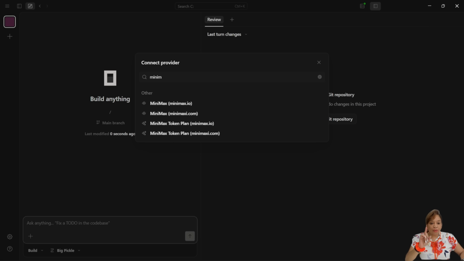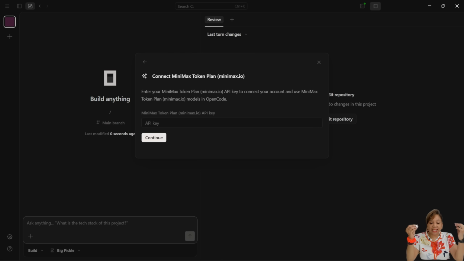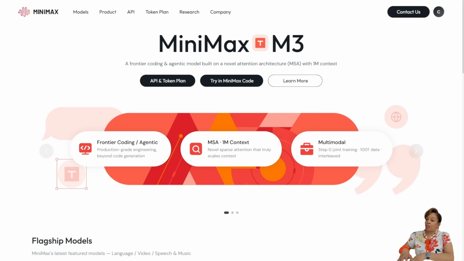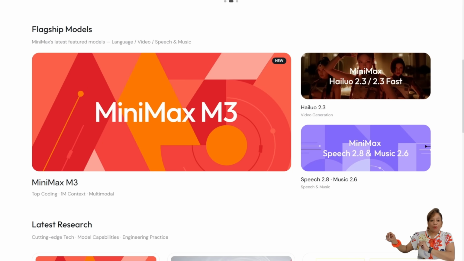The way I can do that is I have to get a key, all right? The API key. So to get that, I go to my MiniMax website. I go there and I get the key, okay? API and token plan. So you go to that, and now once you get that token plan, you'll get a special key. And then you will copy that key and paste it on, okay?